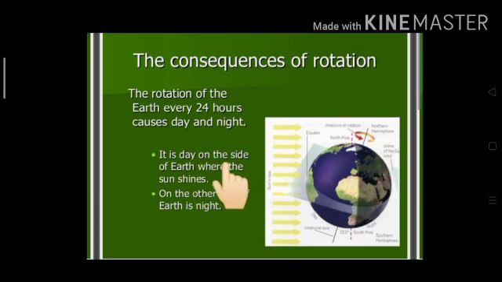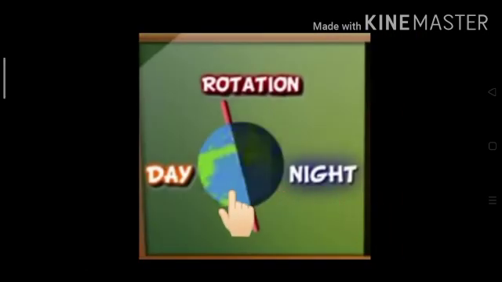It is day on the side of the earth where the sun shines. See, this part of the earth receives sunlight, so it is day. And on the other side of the earth is night, because it is away from the sun and does not receive sunlight. Half of the earth receives sunlight and the other half does not.